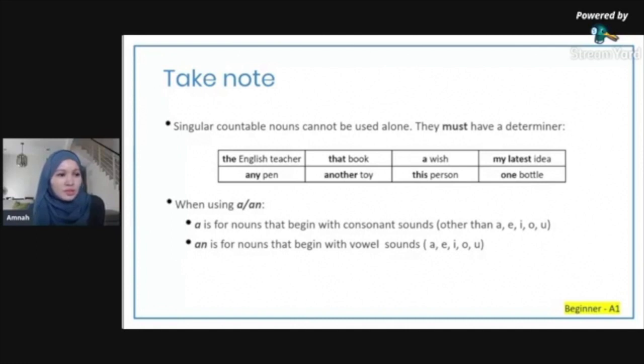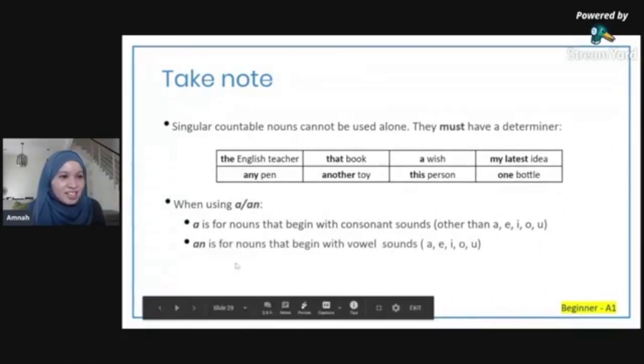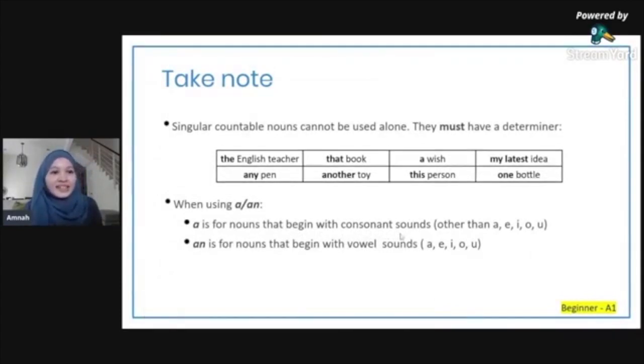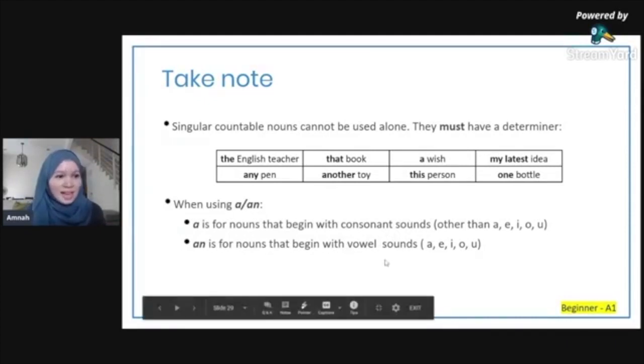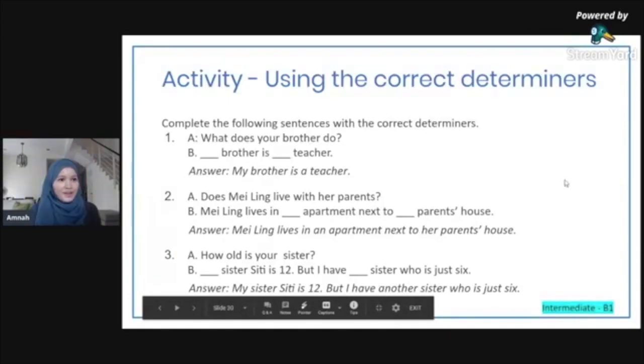Here's something that you should remember when using a or an. A is for nouns that begin with consonant sounds, like a cat, a dog, a book. An is for nouns that begin with vowel sounds, A, E, I, O, U sounds. Right, we haven't finished yet.